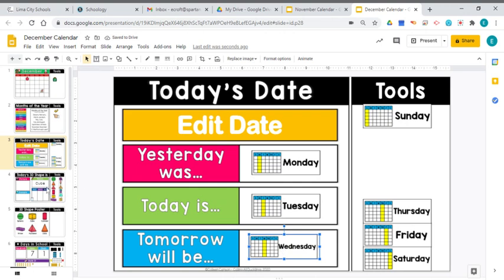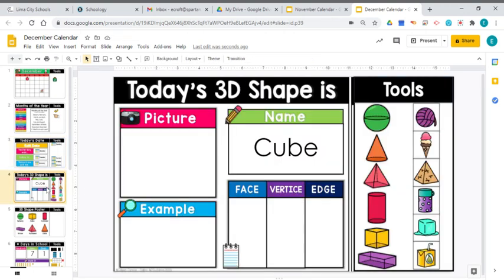And now we're going to talk about 3D shapes. 3D shapes have height, they have width, they have depth. They are not a flat shape like the circle and the square and the rectangle and the triangle that we've been talking about. Now, we are going to first talk about what is a cube. And here's the picture of a cube. And you can see it's drawn a little bit different.